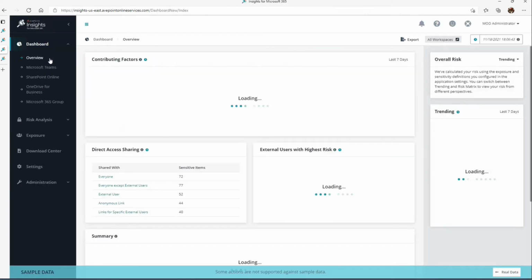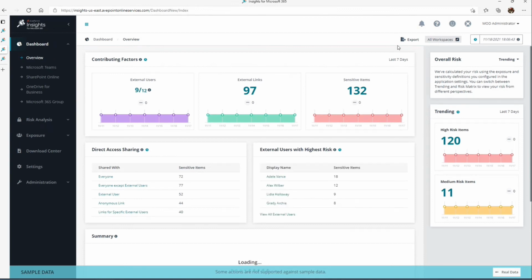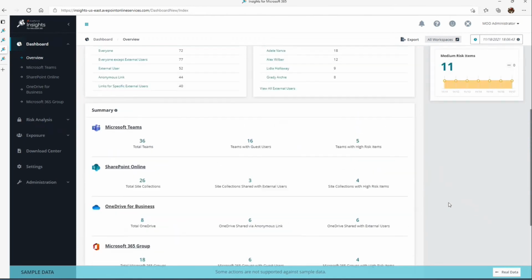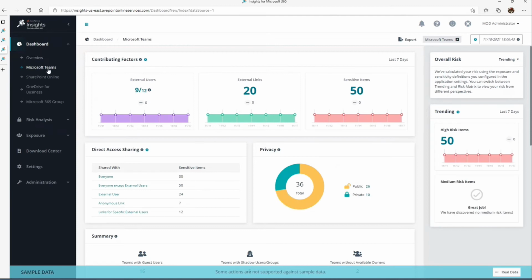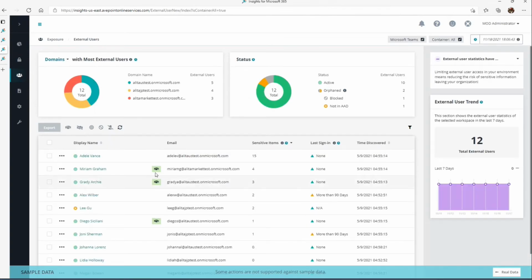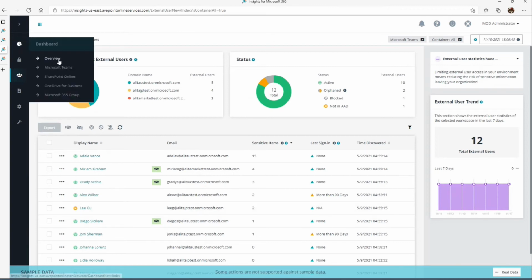So let's go back up to the top here. And again, as a quick recap on Insights, it's a very intuitive, user-friendly tool for the user that's consuming this, who needs to get deeper insights into what's happening within a particular modality or workload. You can see here in Teams, I can see my external users. The 9/12 means that we have 12 total, but we have 3 that are trusted.